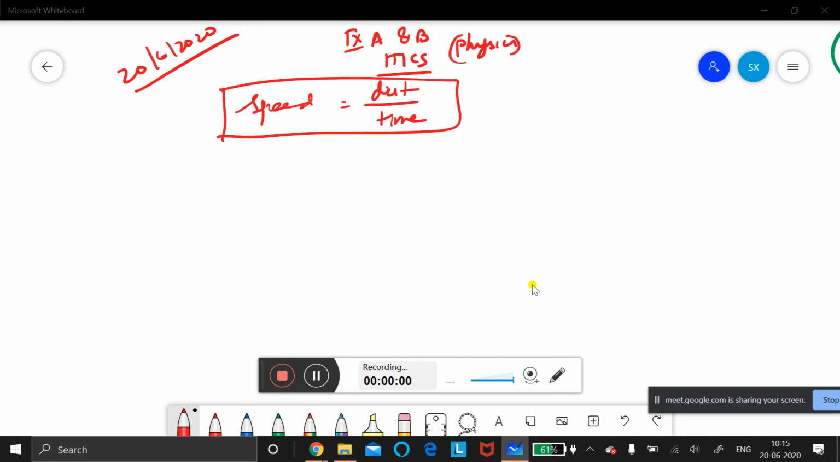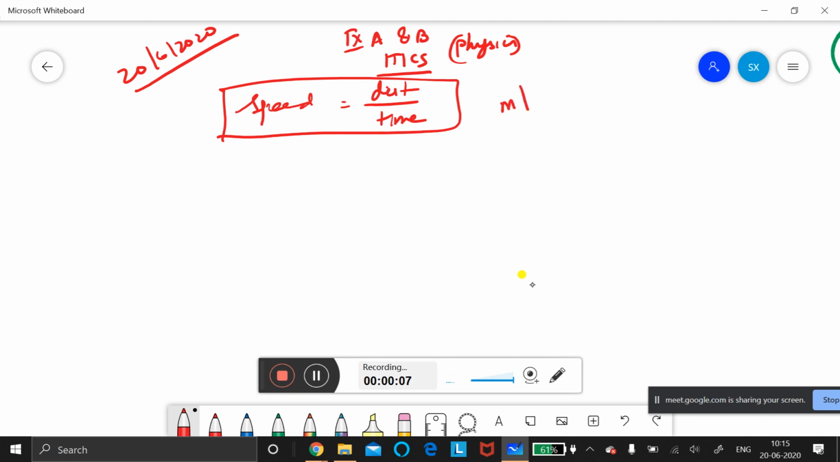Speed is the rate of change of distance traveled. So what is the SI unit of speed? It is meter per second. We may calculate kilometer per hour also, but here we are using meter per second as the SI unit. I explained about the standard international unit already, so I won't repeat it. Now next is average speed.